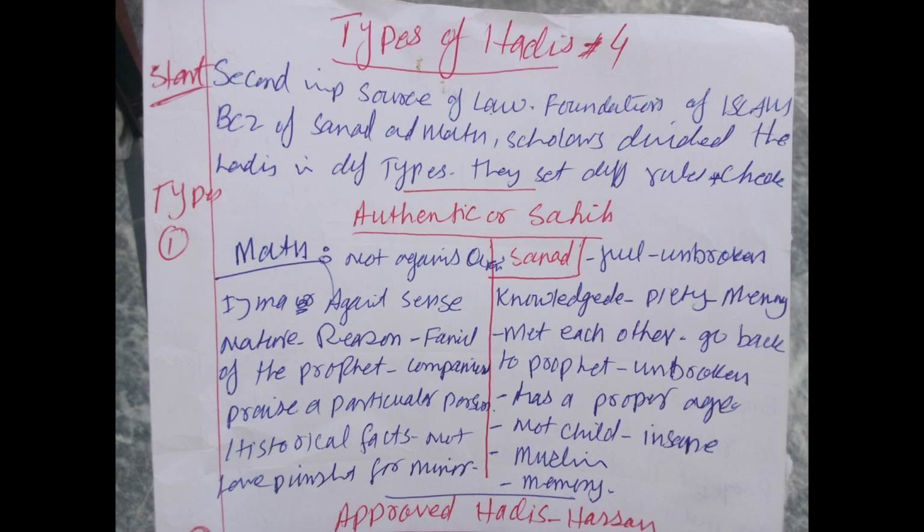Now let's study the criteria or checks made by Islamic scholars on the sanad. As far as sanad is concerned, it must be full and unbroken. The narrators mentioned in it must be known for their knowledge. The narrators, the people who narrate hadith from one person to another, the muhaddiseen, must have some specific qualities in their character, their nature, their behavior. We are going to study them one by one. Number one, they must be known for their knowledge. They must be knowledgeable persons.